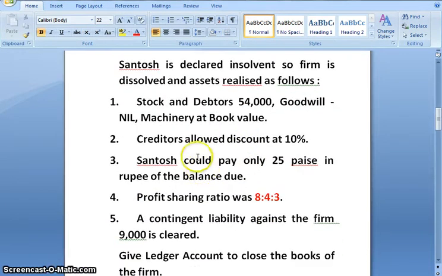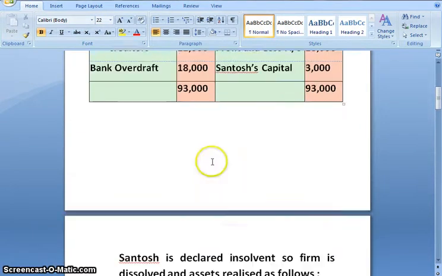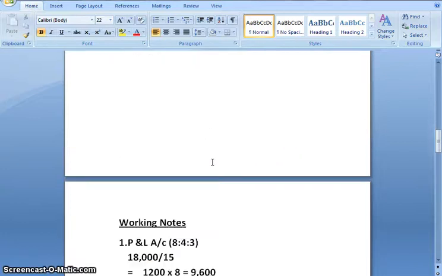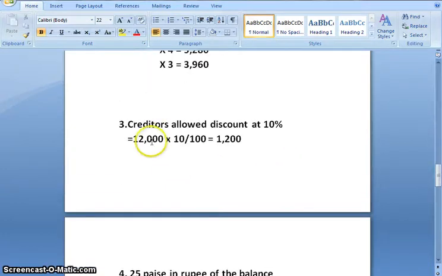Moving ahead, creditors allowed discount at 10%. Amount of creditor is 12,000. So let us calculate the discount. 12,000 into 10 upon 100, that gives us 1,200.